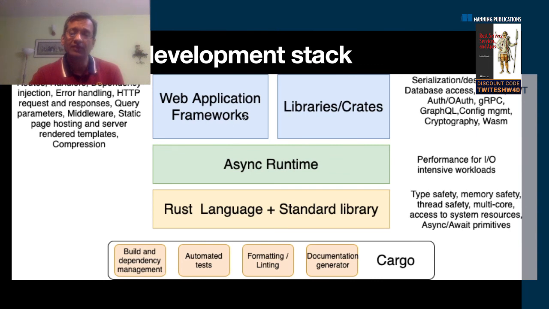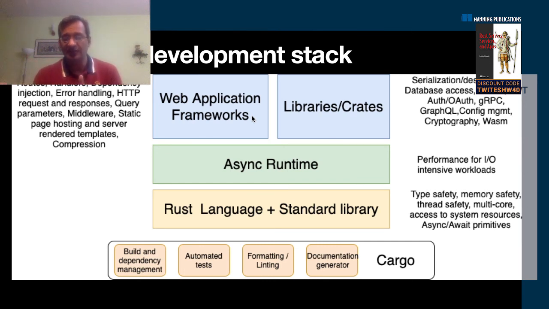And then on top of this, you have web application frameworks and crates. So what do web application frameworks do in Rust? Just like any other language, you can handle the route, the dependencies, errors, request and response processing, parsing, middleware. You can host static pages, you can render templates, you can do compression. All those standard things that you've come to expect from web frameworks are available with Rust as well.